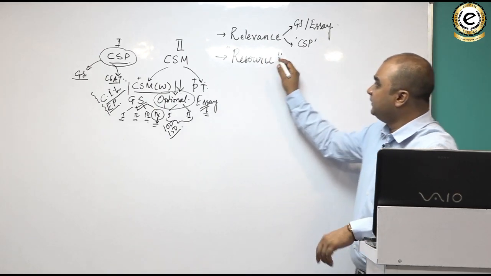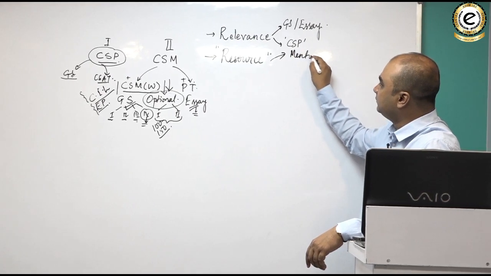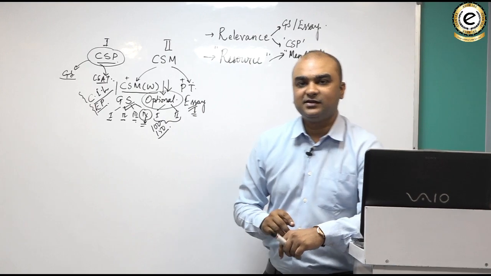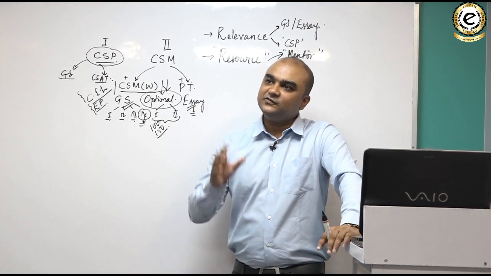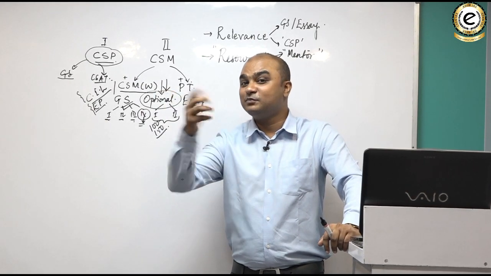Resources often include, say, a mentor who would guide you so that you move in the right direction. Because if you move in a wrong direction, you can go away from your goal.